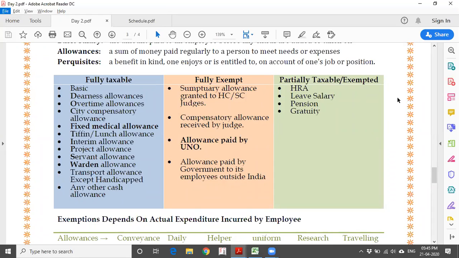Entire 5,000 will be taxable. When it comes to fully exempt, there are a few items which are fully exempt. If you see, these are all not in general nature, very specific nature.